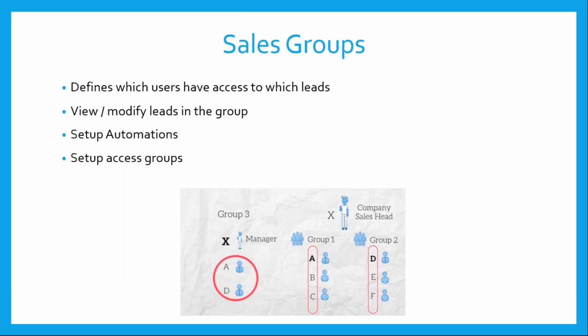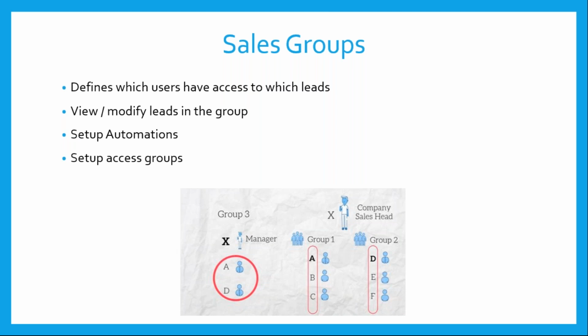Sales groups, well, this is a good option to have. This will basically define which users have access to which leads, right? And you can also customize on a granular level, like I said. This will also help you in setting up automations and setting up access groups, right? So you can also control who can view and who can modify leads in a group, right? So this is an example image that's shown here.